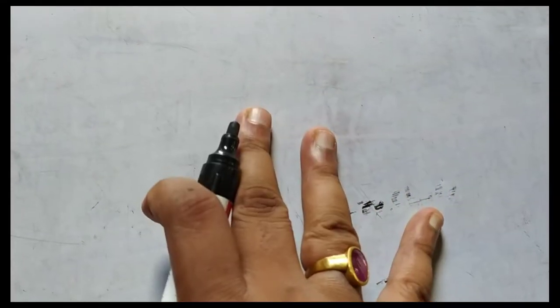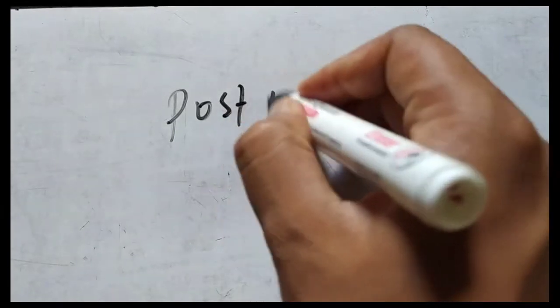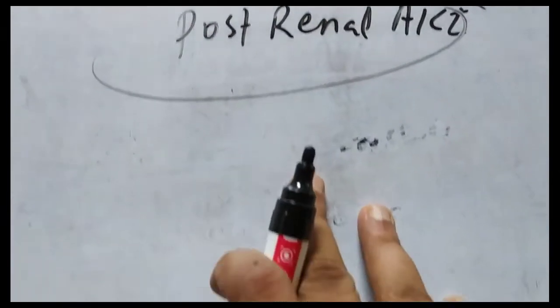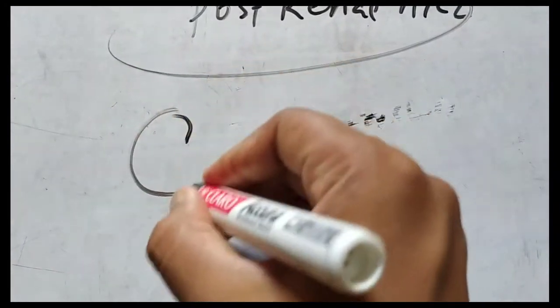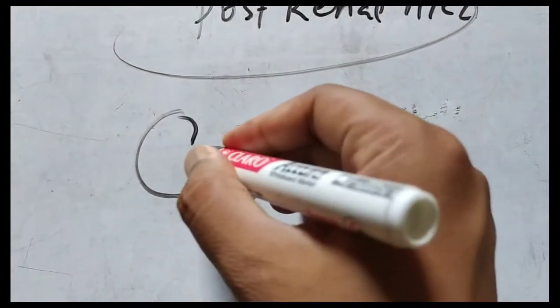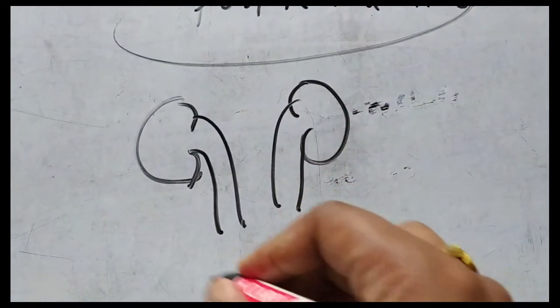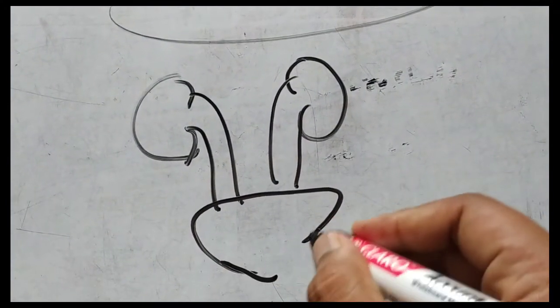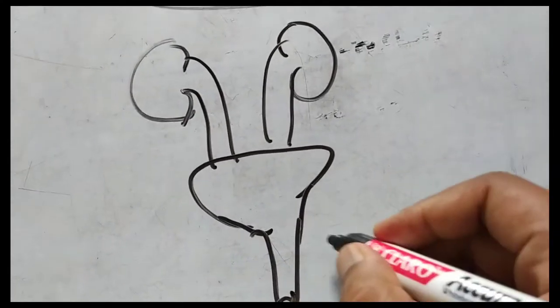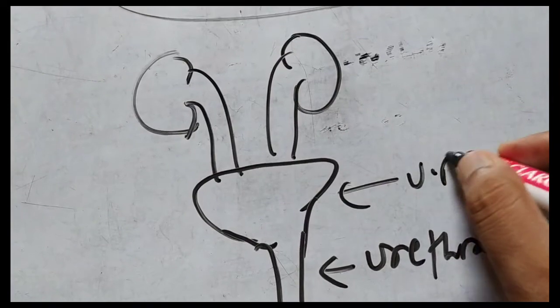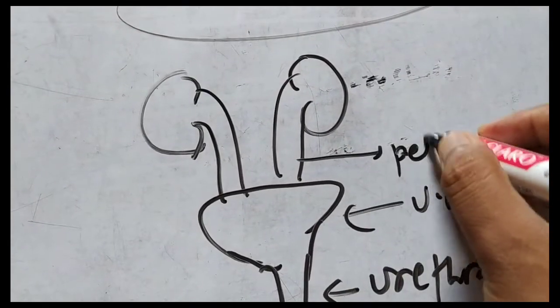So this was all about the renal causes of acute kidney injury. Now we have the last cause, that is the post-renal cause of acute kidney injury. For the post-renal cause, you have to understand this figure. Let's suppose these are the two kidneys, and this is the renal pelvis, and the renal pelvis ultimately drains into the urinary bladder through the ureter.